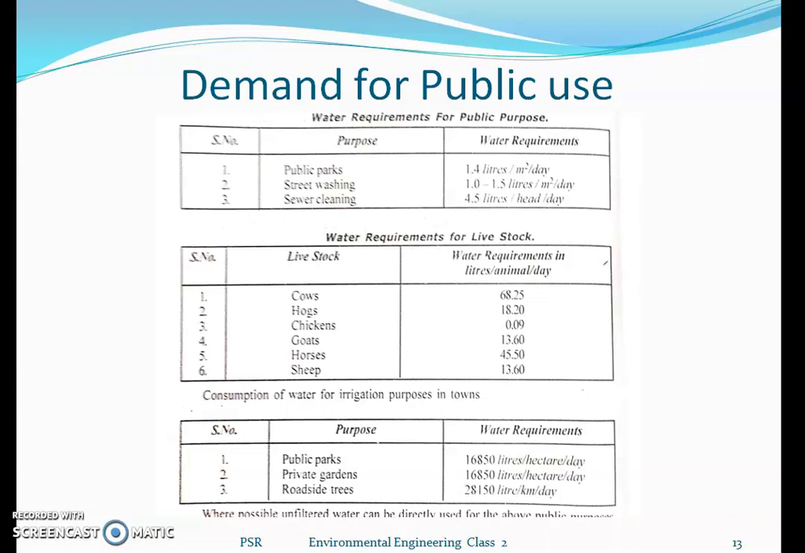The third category is for different irrigation purposes, which mostly comes under urban areas. Here we have private gardens, roadside trees and public parks. Even for those we have to consider the water demand. These three come under the public uses demand.